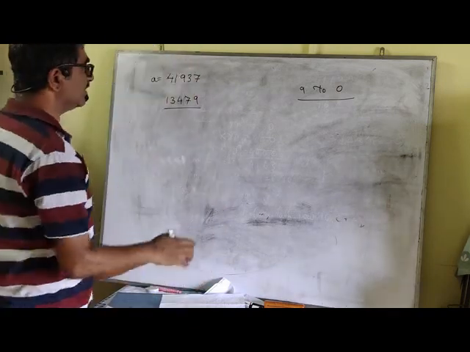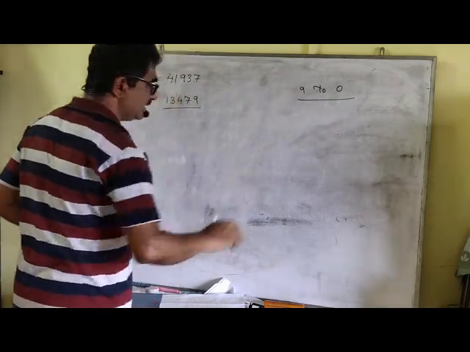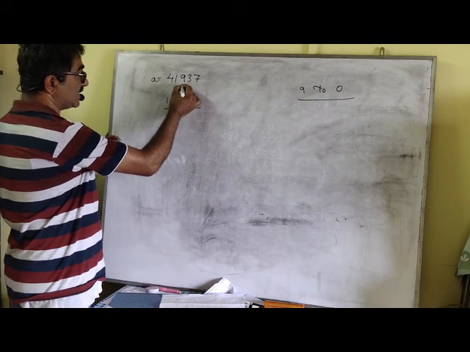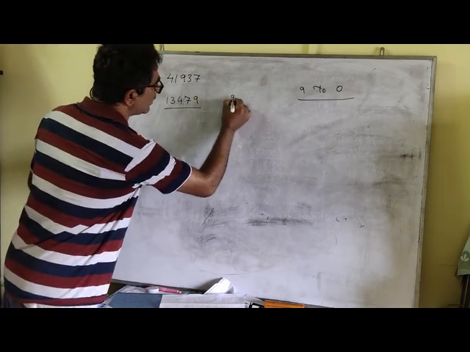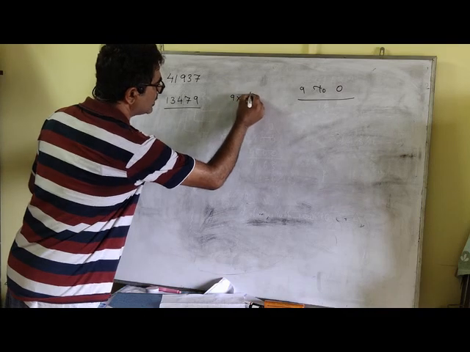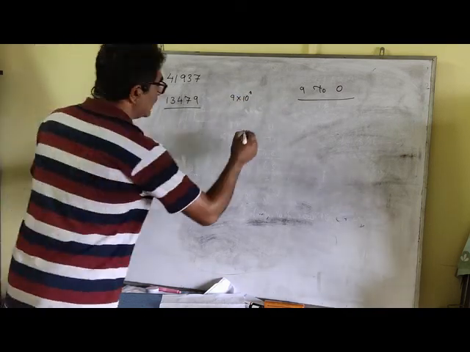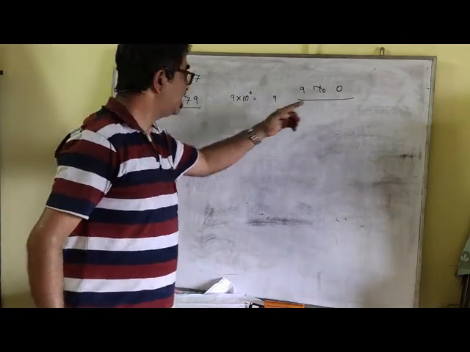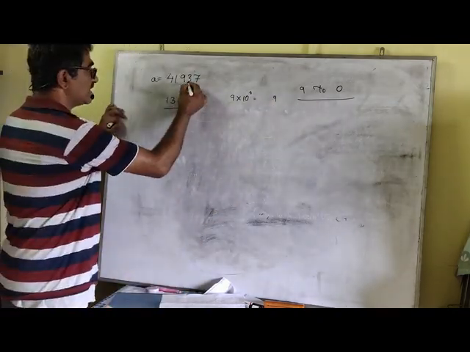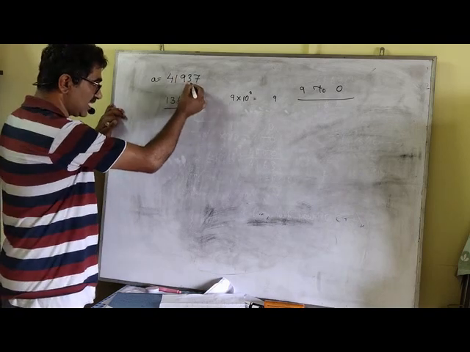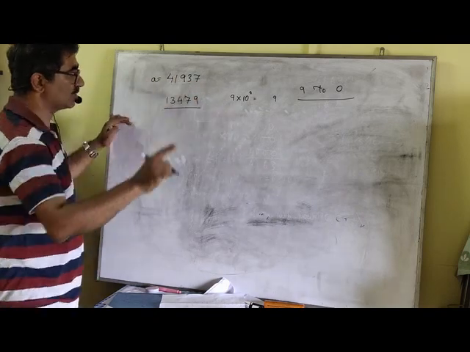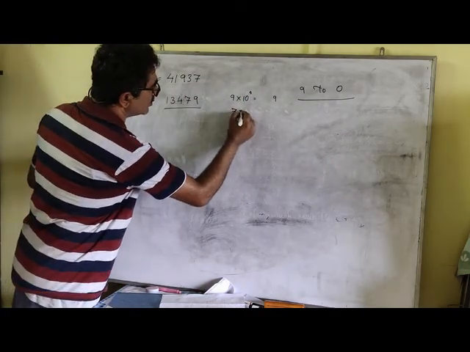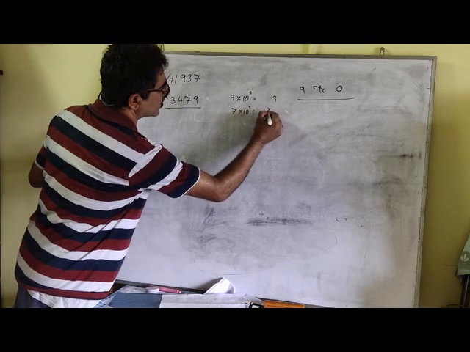So let's start. What is the first number we get from this loop? 9. Now we are going to check whether 9 is there or not. Is 9 there? Yes, we got it. So if it is there, what do we do? 9 into 10 to the power of 0. We are forming back the number. So we got 9 obviously. Next, what do we have? 8 from this loop. Is the digit 8 present over there? Of course, extracting each digit, we have to check it. No, so 8 is not present. Next comes 7. Now we are going to check. Yes, 7 is there. So 7 into 10 to the power of 1. We get 70 out here.